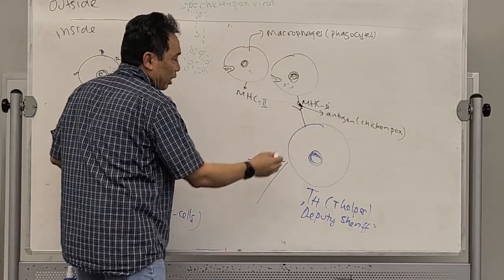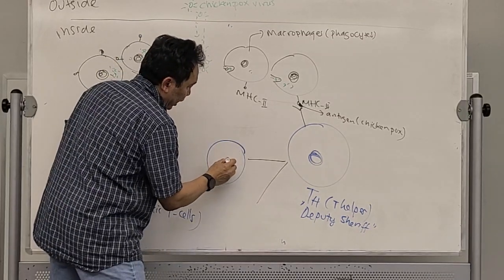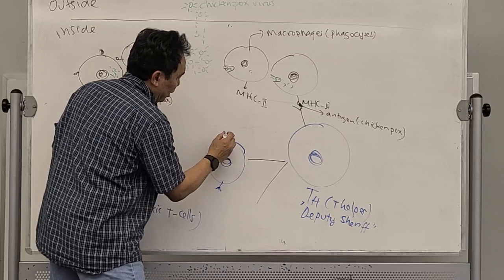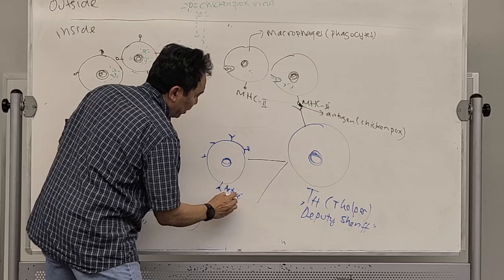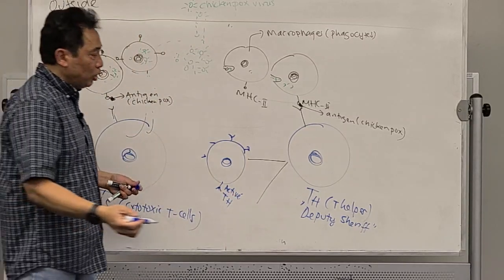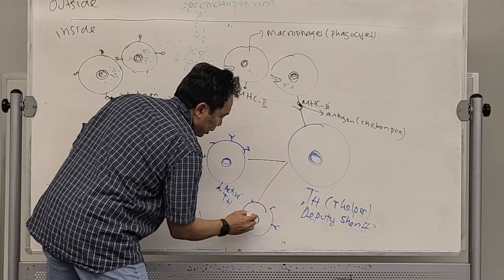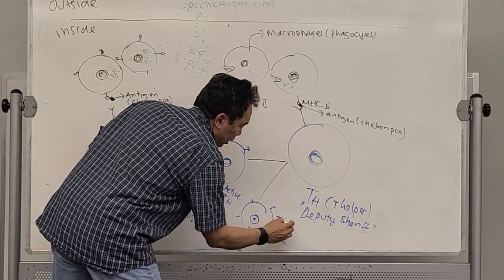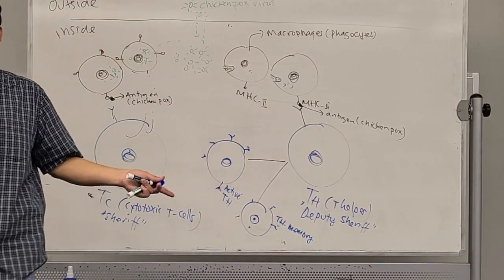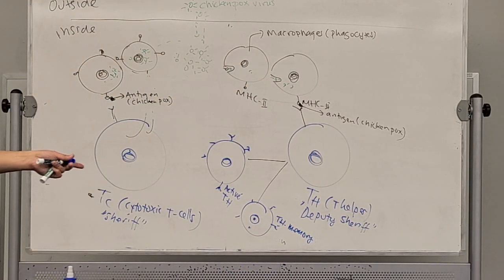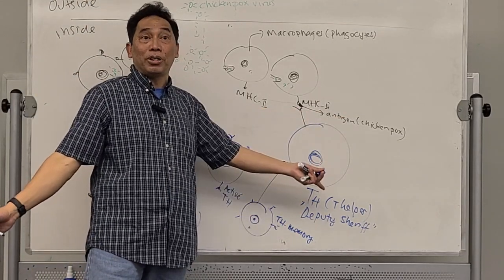So when it has received that, what happened? Then it will clone into an active T helper, and this also will be cloned to produce another T helper called the memory T helper. So it's creating memory cells. And this memory cell will be very specific for the chickenpox. This is memory T helper for chickenpox only.